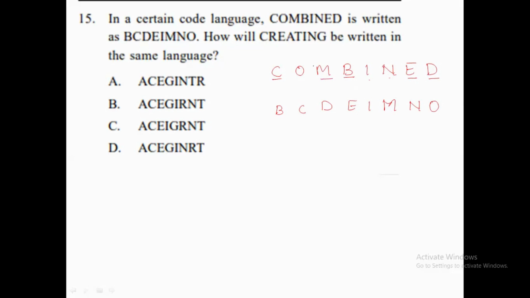So what is happening over here exactly? They are interchanging the position. C interchange with B, O interchange with C, then M interchange with D, then B interchange with E, I will remain same, N interchange with M, then E interchange with N, and D interchange with O.